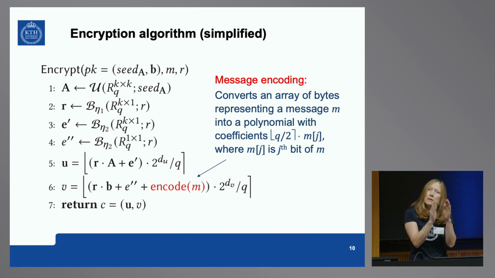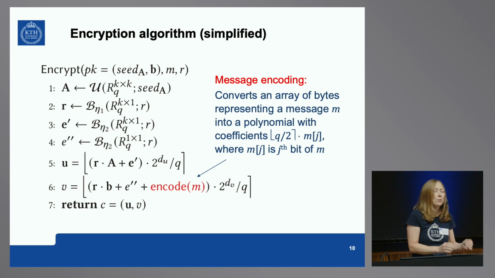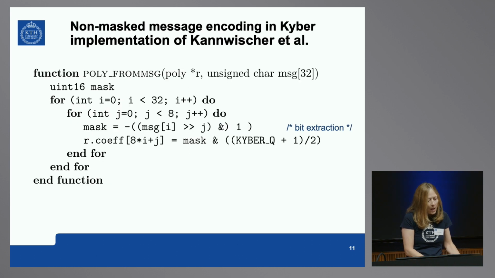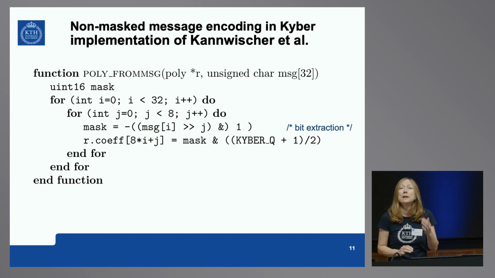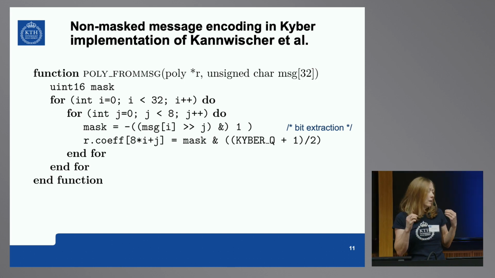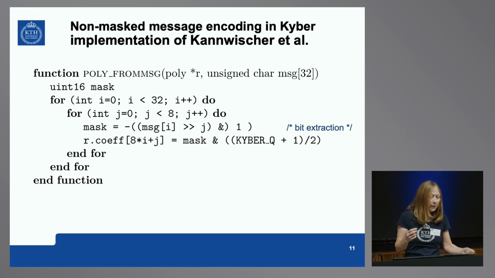That's why we can have a classifier which just reads these bits one by one from power traces. And here is an example of an implementation of a non-masked message encoding, which is kind of a standard for implementing this type of thing. It's used very similarly in other algorithms.